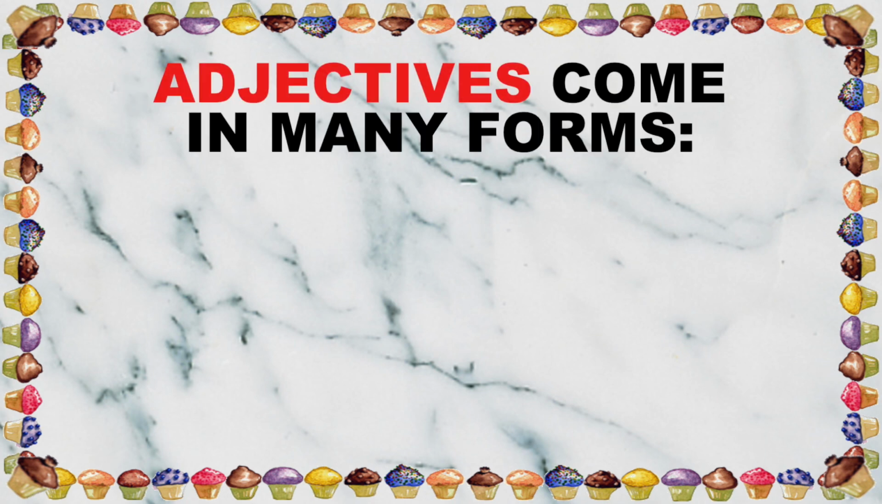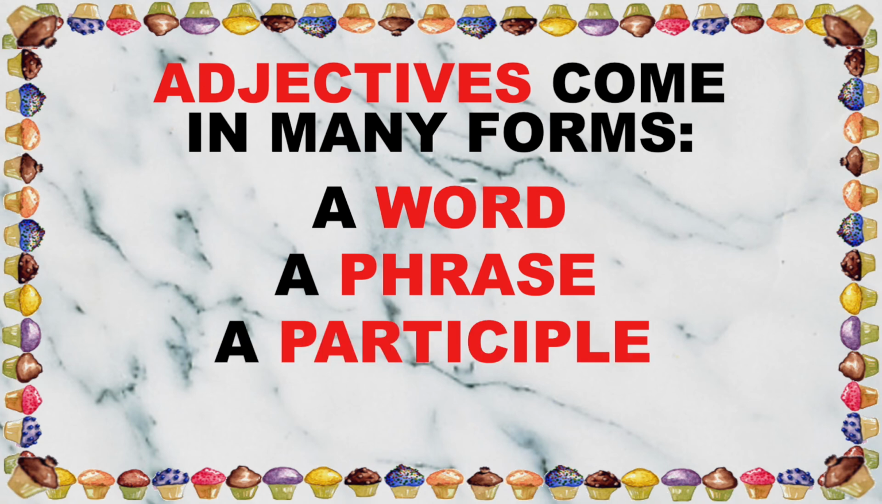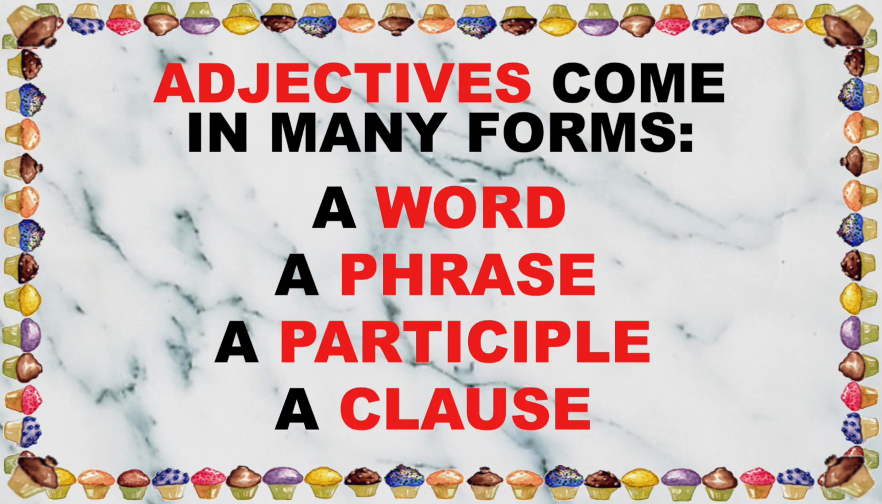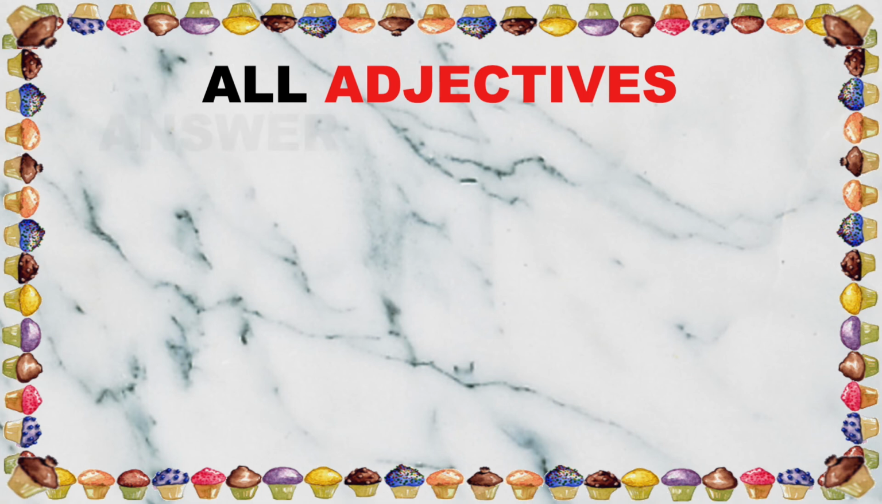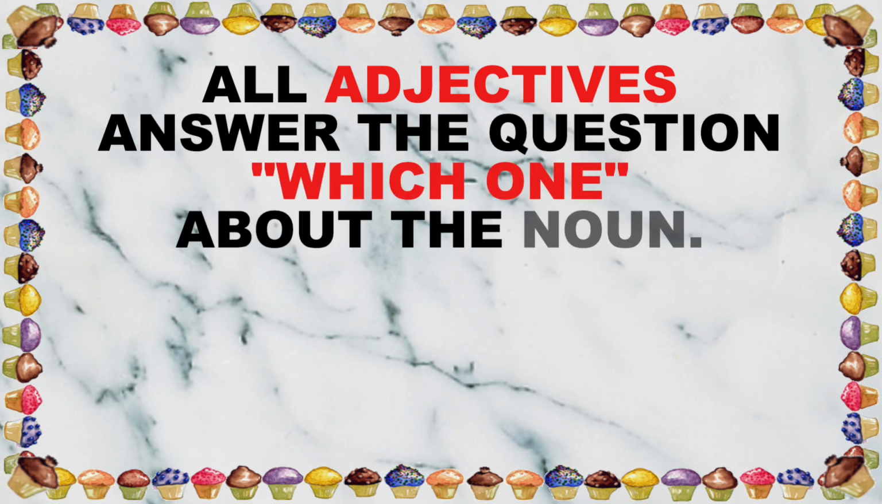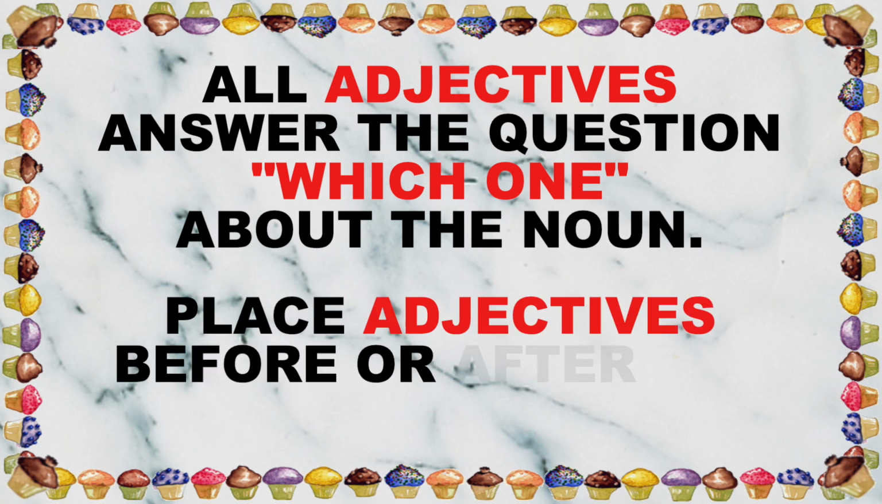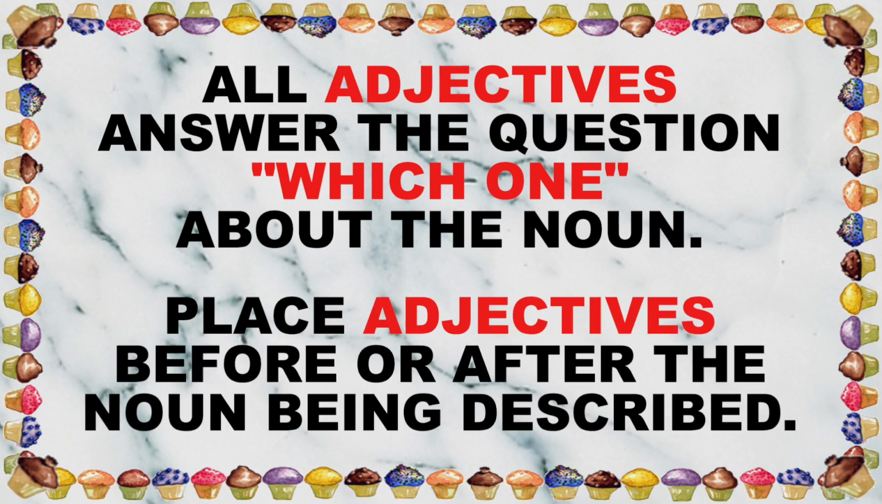Adjectives come in many forms. A word, a phrase, a participle, or a clause. All adjectives answer the question, which one, about the noun. Place adjectives before or after the noun being described.